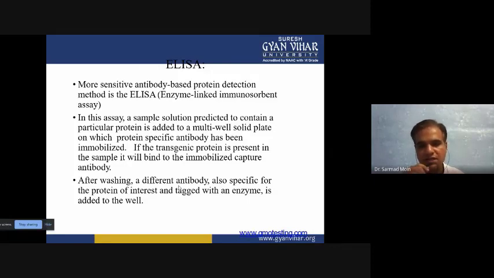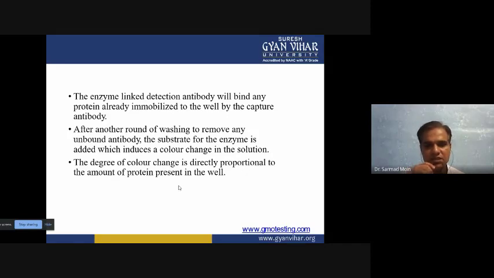So we can easily determine how much gene expression there is and what its level is. The enzyme-linked detection antibody will bind any protein already immobilized on the wall by the capture antibody. After another round of washing, you can detect whether the antibody is bound or not. Unbound antibody you can wash out. If your antibody is bound with the antigen, then you can detect it on the strip.